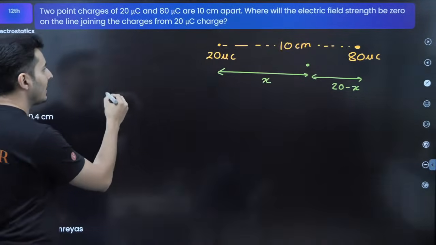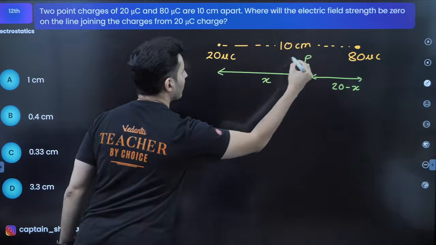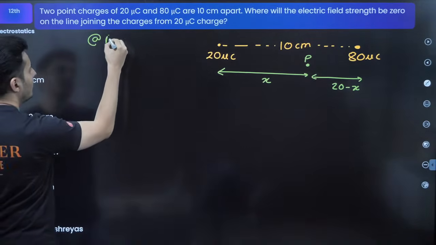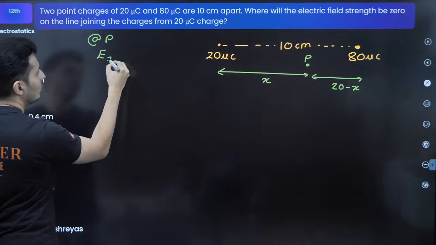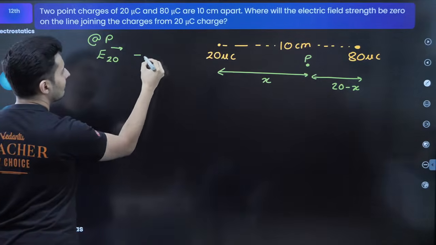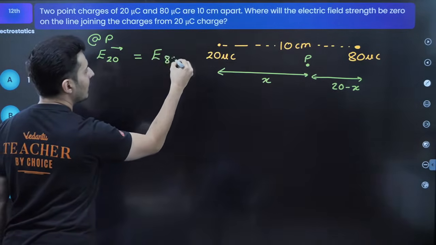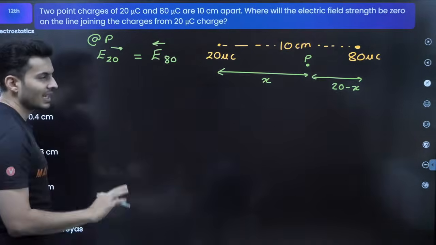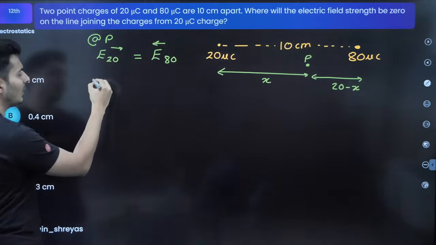So I can say at that particular point P, the electric field due to 20, which will be this way, will be balanced by the electric field due to 80 microcoulomb, which will be this way. That's it. What's the formula of electric field?